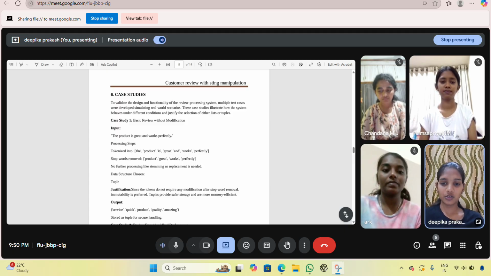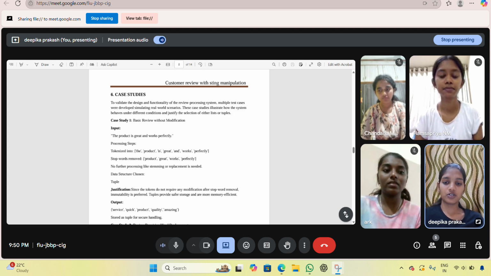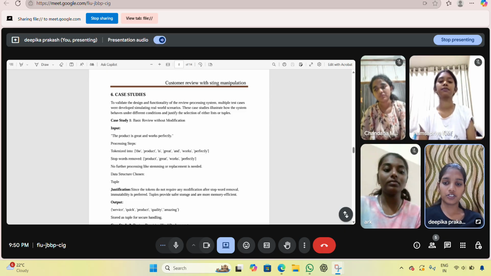Justification: since the tokens do not require any modification after stop word removal, immutability is preferred. Tuples provide safer storage and are more memory efficient. The output is service quick, product quality amazing, stored as a tuple for secure handling.